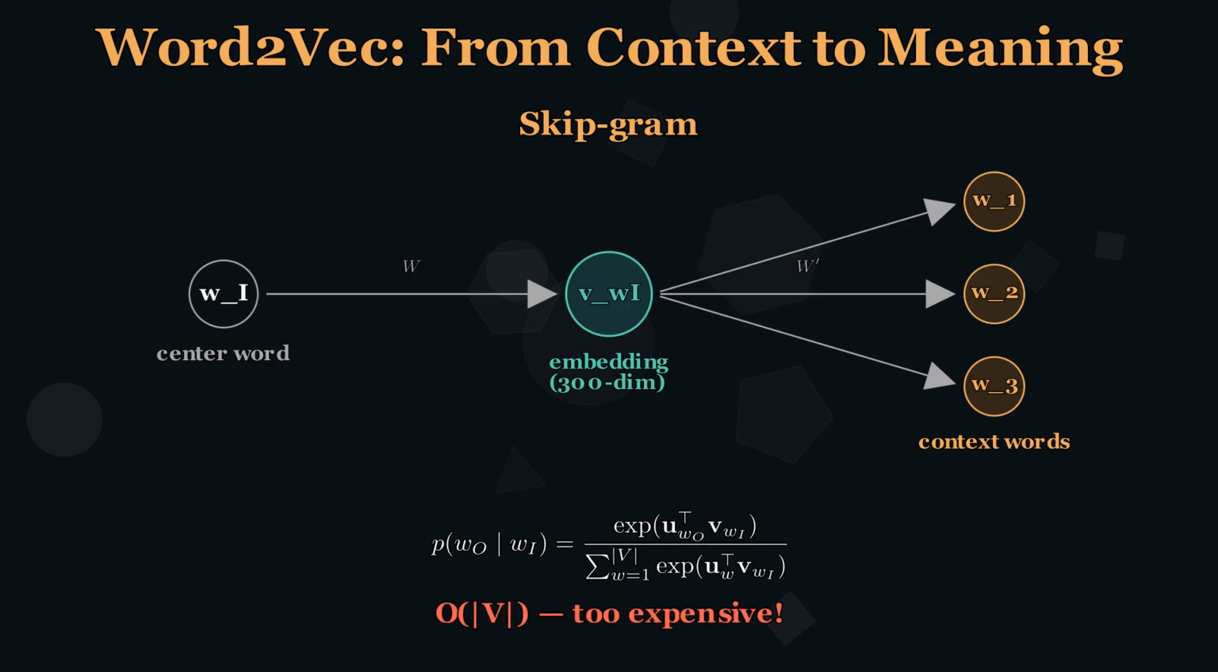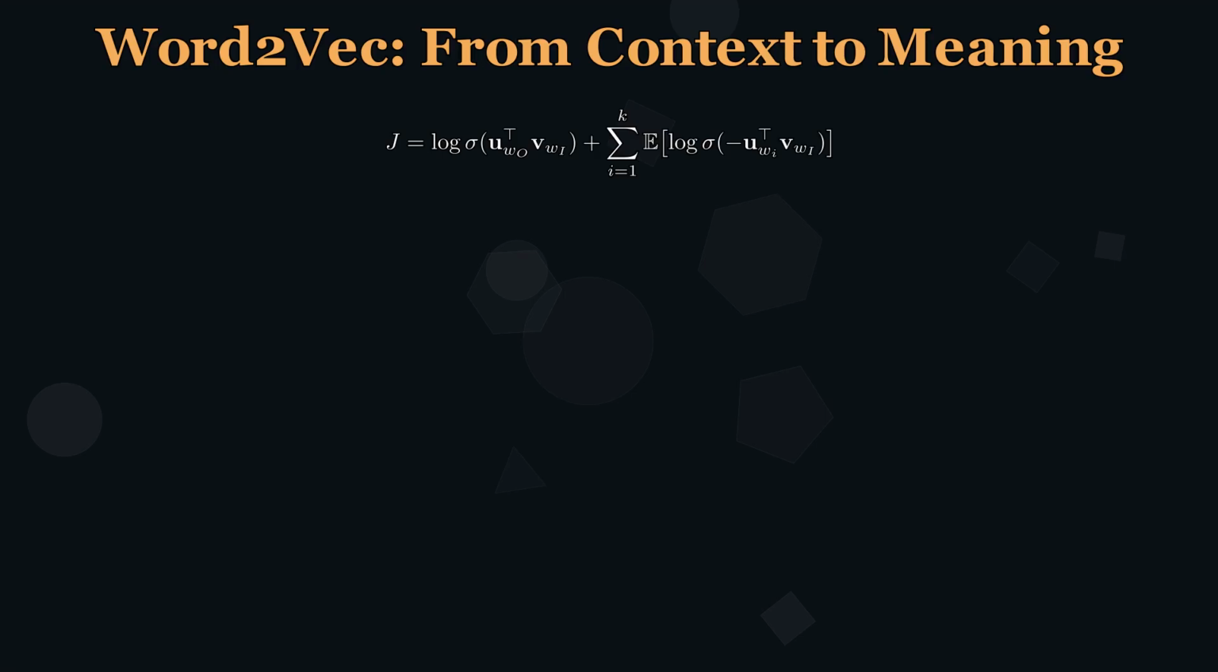But there is a problem. The denominator sums over every word in the vocabulary. 100,000 terms for every single training example. That is way too expensive. The solution is negative sampling. Instead of computing probabilities over the entire vocabulary, just focus on a few words.